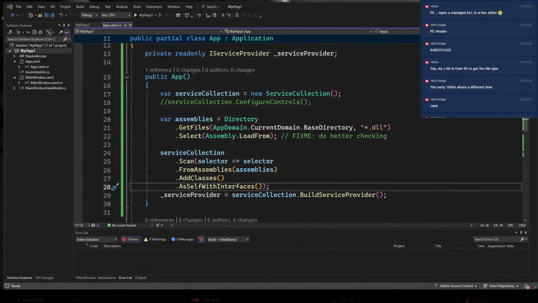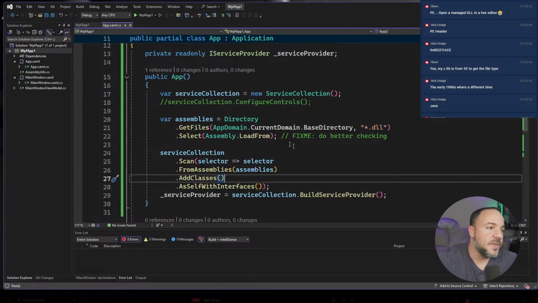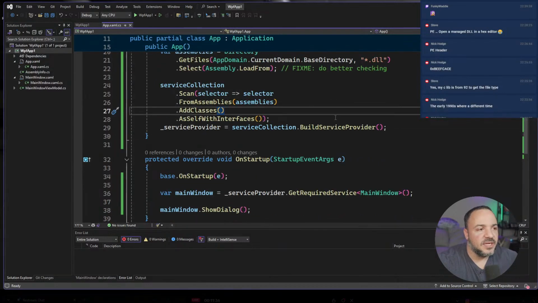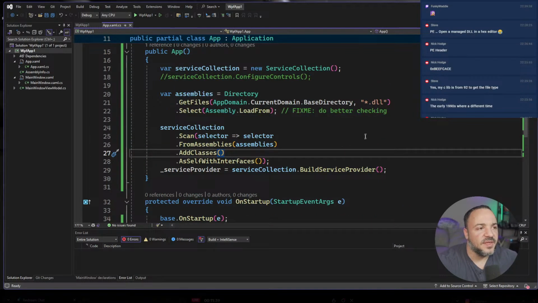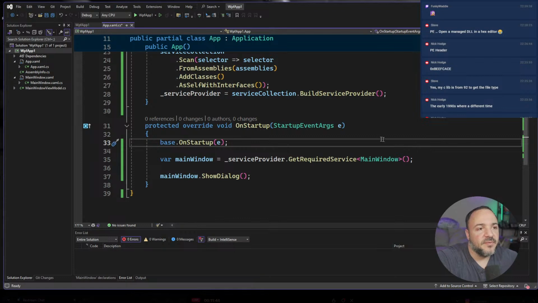Let me, I'm going to disappear again. Every time I stream, I say, hey, I should figure this out so that I don't disappear. But I haven't. I want to go make a new project where we're going to load the main window from it, if that sounds okay. And this is going to be tricky. I'm trying to think about a good way to do this that demonstrates the capabilities here. We need a common type. It's a bit of a pain in the butt.